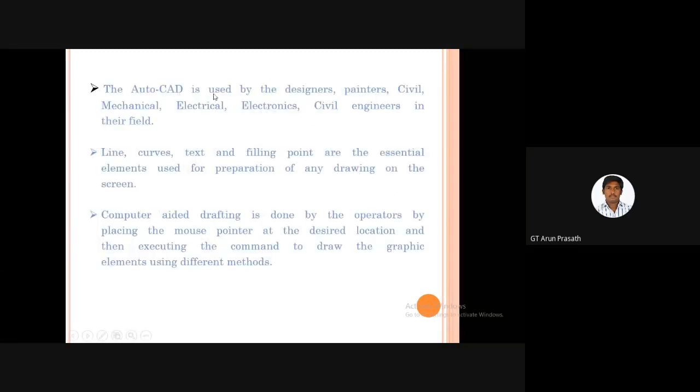And mostly AutoCAD is used, as I said earlier, by civil engineering and mechanical engineering people. And nowadays abroad, they are using AutoCAD software for electrical too. For drawing lines, curves, textures, and filling points, these are the essential elements used for preparing any drawing on the screen. Computer aided drafting is done by operating and placing the mouse, and we can easily zoom.